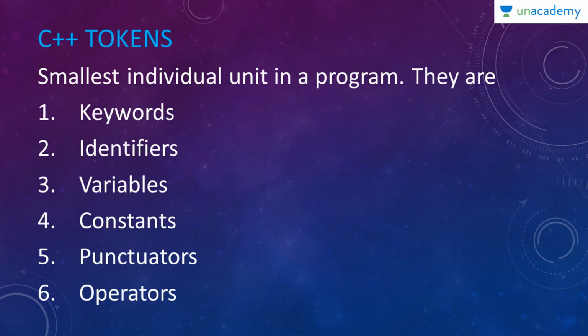Next, let us study what C++ tokens are. C++ tokens are the smallest individual unit in a program. Anything small in a program is called a token. It can be anything. Even a small dot is called a token in C++. There are many C++ tokens. Let us see the C++ tokens now. There are keywords, identifiers, variables, constants, punctuators, and operators. There are 6 C++ tokens. Let's go through them one by one.